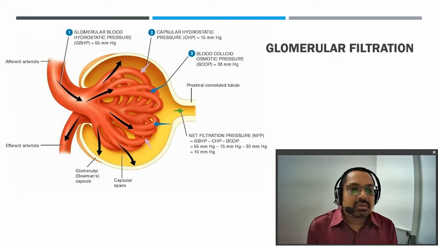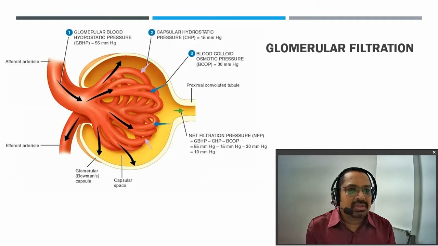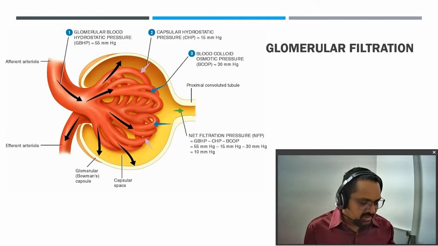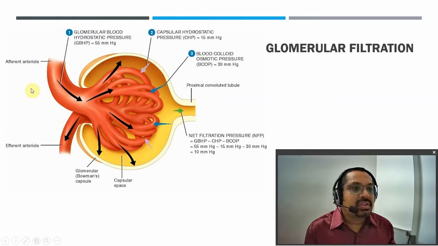Now in studying glomerular filtration, we have to see what the various forces and pressures applicable here are. In first year we have already seen that there is a difference between the afferent artery and the efferent artery. We can see here the afferent artery is bigger in diameter than the efferent artery.